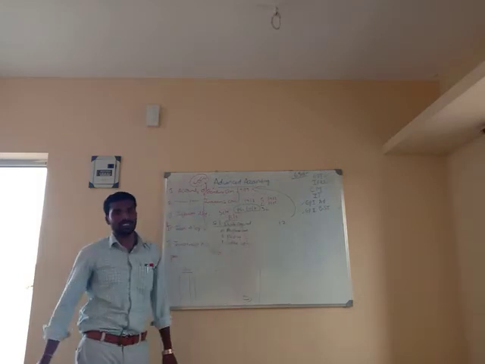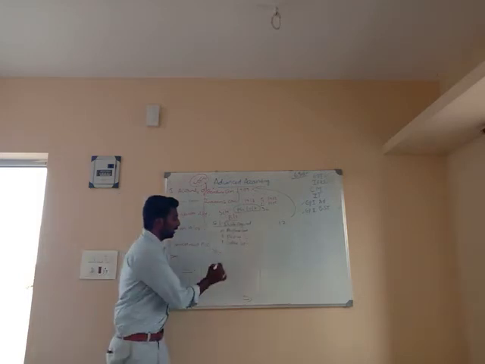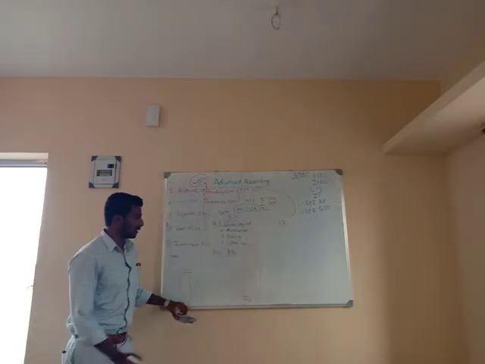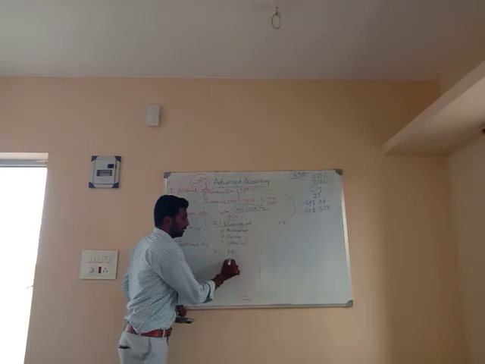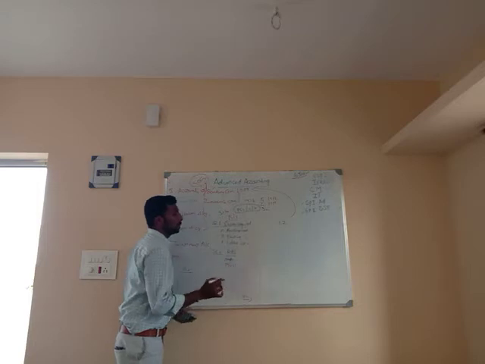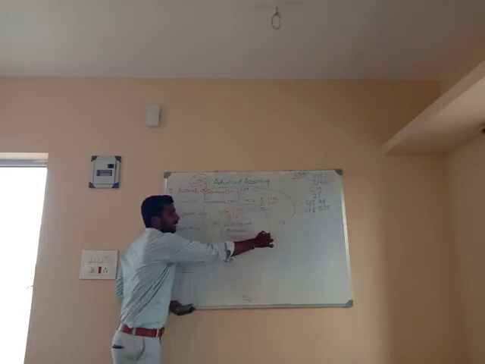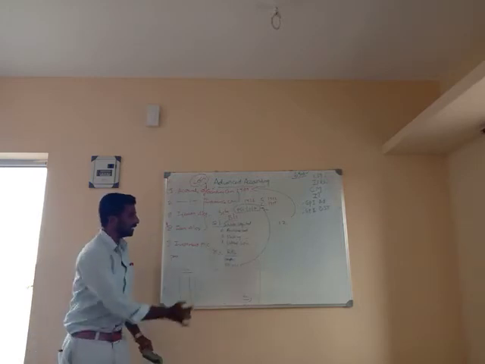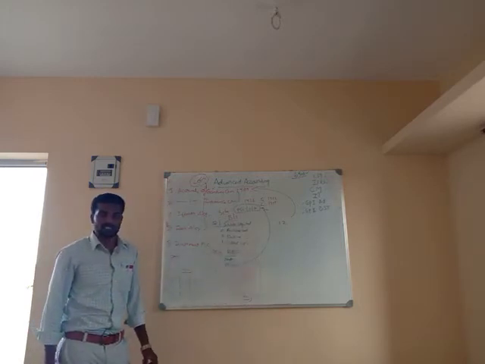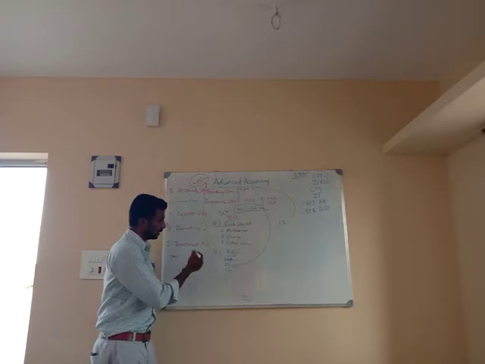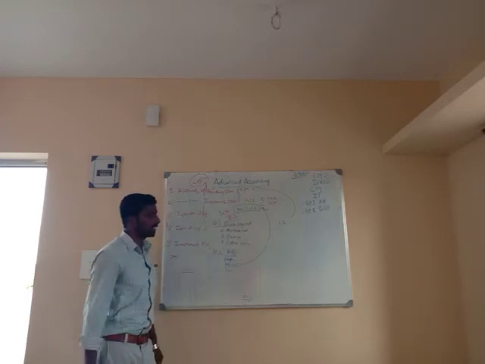What is schedule number 2? Schedule number 2 covers reserves and surplus. Any reserves, that is, proposed dividend. Next, profit and loss account. If we prepare the profit and loss account, that balance will be transferred to schedule number 2, profit and loss account. That is schedule number 2, reserves and surplus. Next, any unclaimed dividend also comes under this schedule. So many items will come under this schedule.